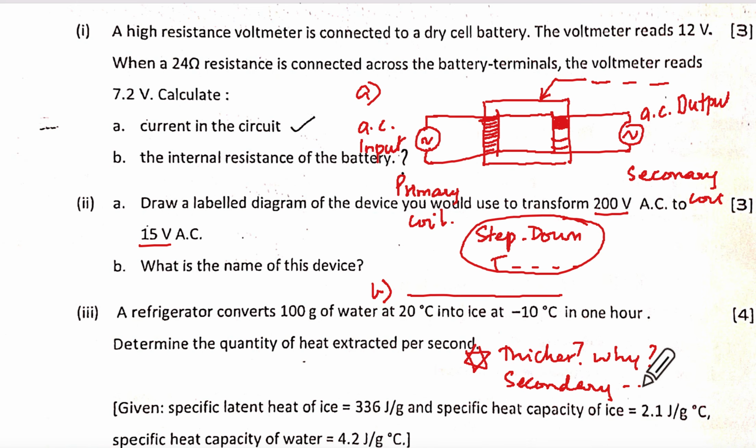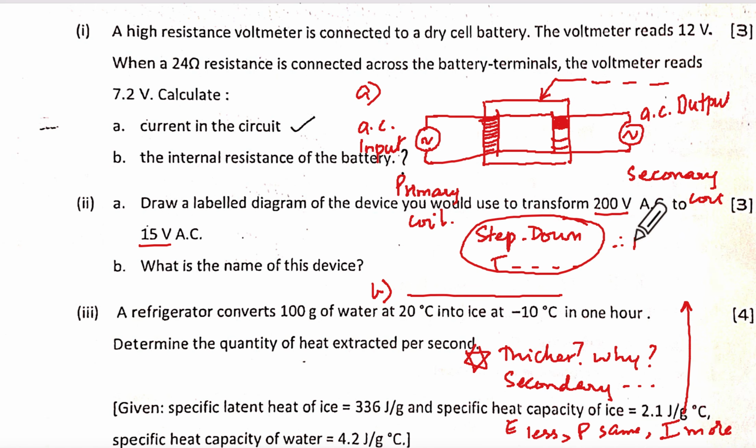Because of copper loss, you can't write like that. You can say since the EMF over here is less and with power remaining same, has current more. Understanding? Yes, ma'am.